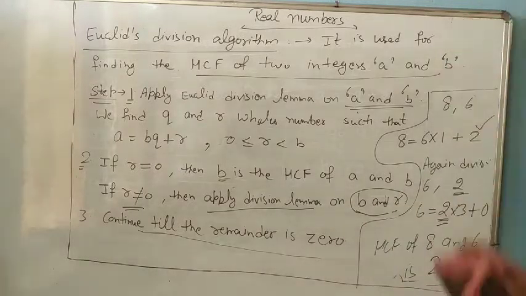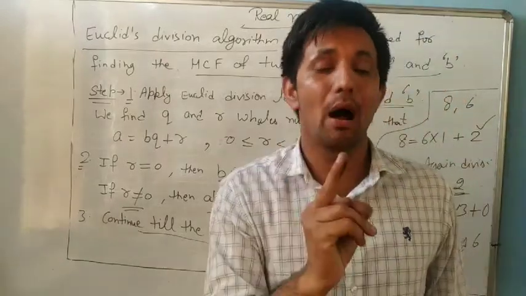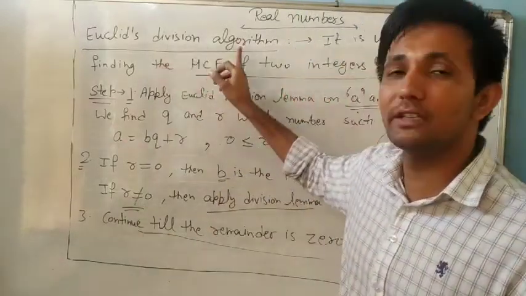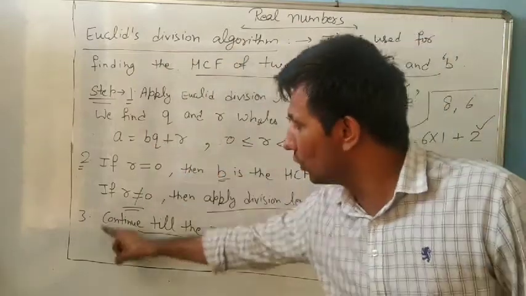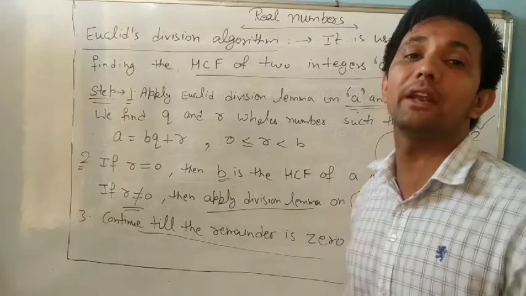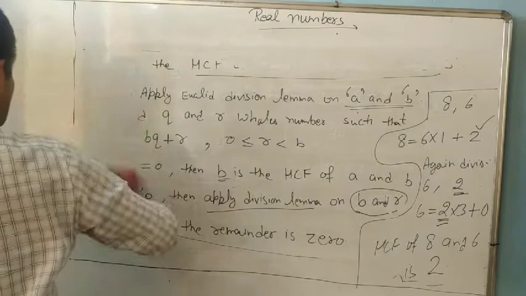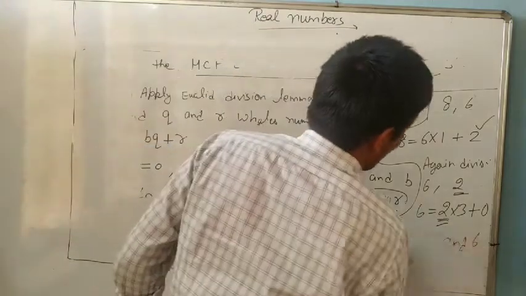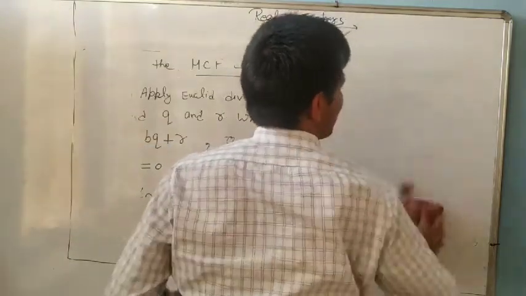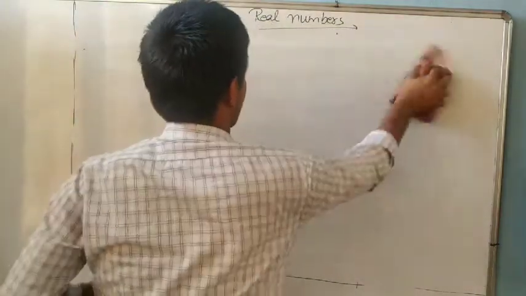Always remember, we use Euclid division algorithm until the remainder is 0. Definitely a 2 marks question always comes on Euclid division lemma. So look at this.